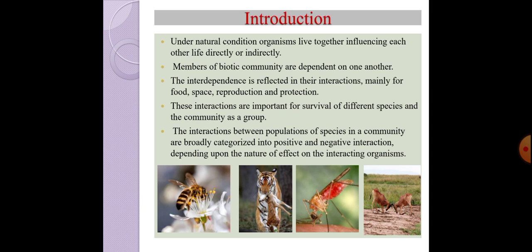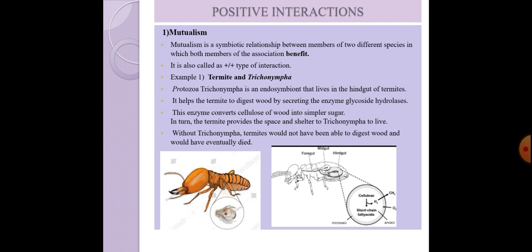So these interactions between the populations of species in the community are broadly categorized as positive or negative interactions, depending on the nature of effect on the interacting organisms. So let's start with the positive interactions. As the name suggests, positive interactions are beneficial interactions where both the interacting partners are getting benefited. So this is called a plus plus type of interaction, because both the interacting partners are getting benefited. So it is plus plus.